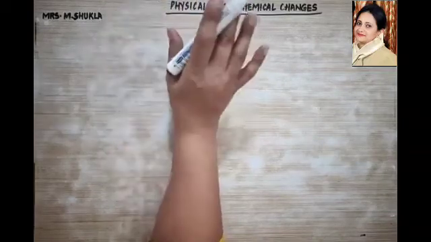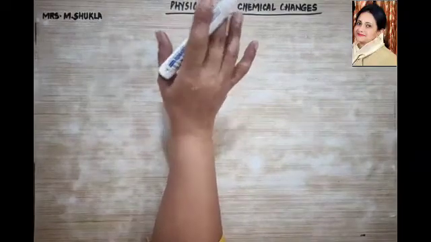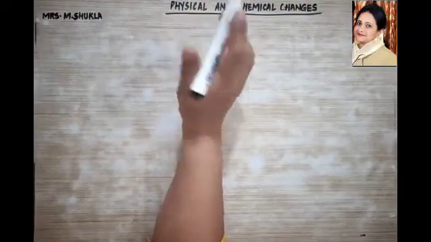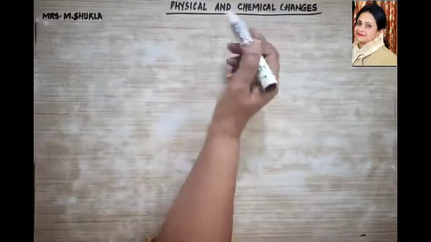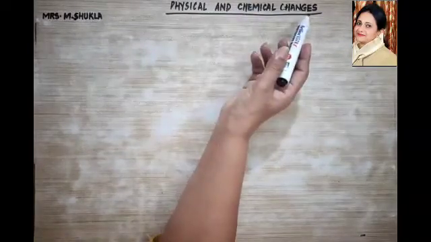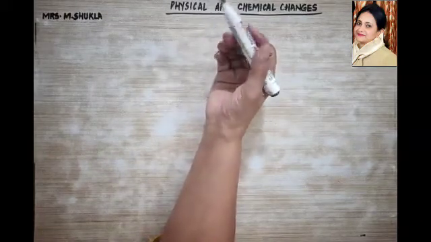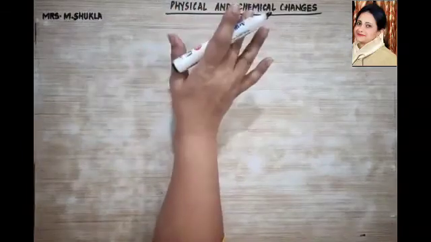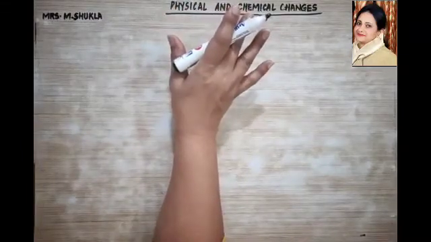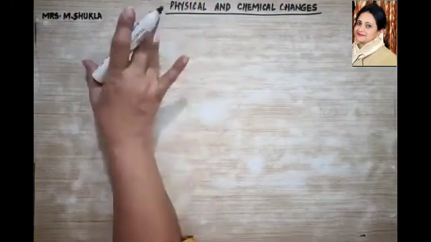So all these changes take place in the matter or in the substance, and they can be classified under physical and chemical changes. Before we study physical and chemical changes, we need to know what physical and chemical properties are. All matter shows some changes in them because of the presence of certain properties in them.